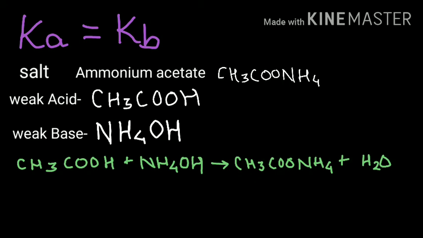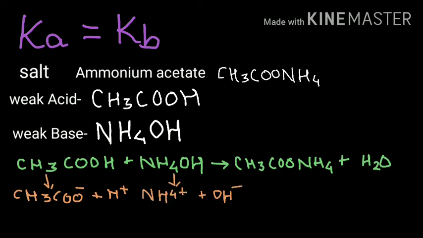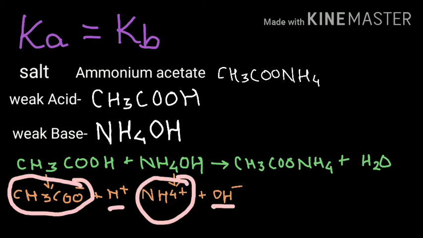CH3COOH is going to split up as CH3COO- + H+, and NH4OH is going to split up as NH4+ + OH-. CH3COO- having the negative sign will pair up with NH4+, forming the ammonium acetate, and the remaining ions will pair up giving you water.